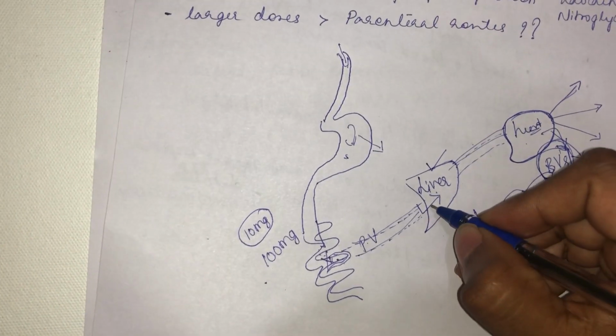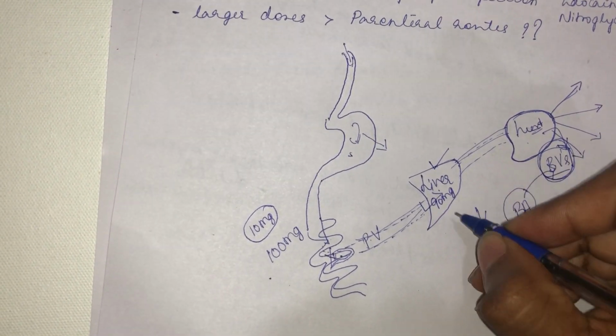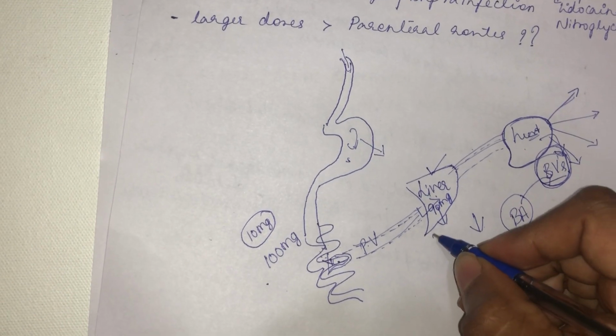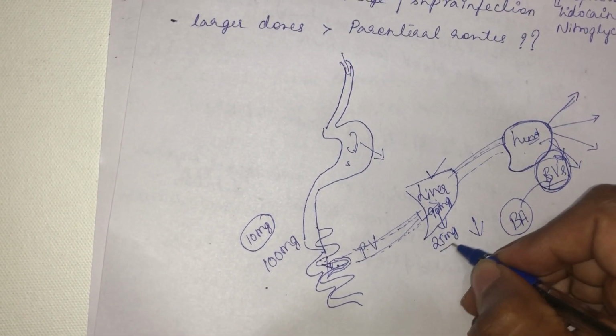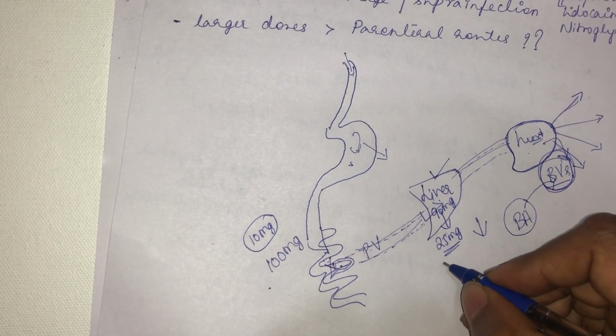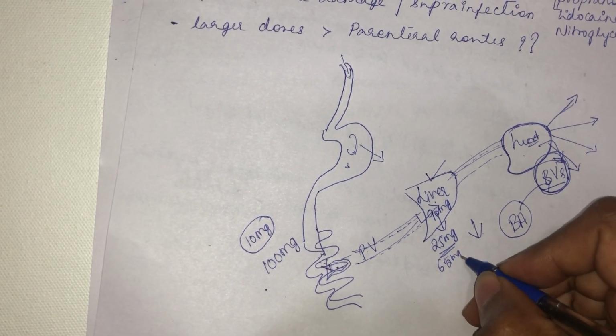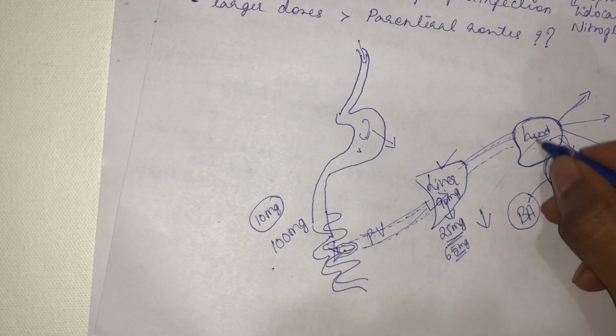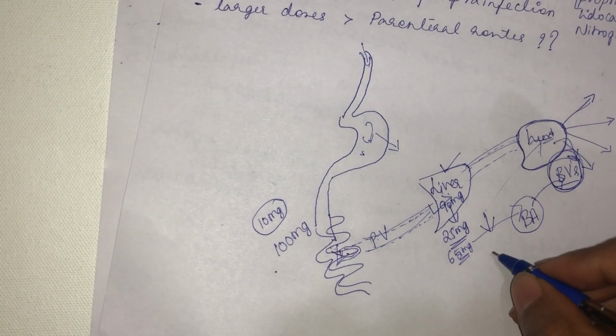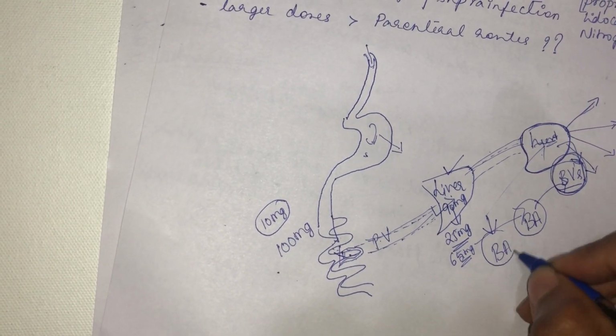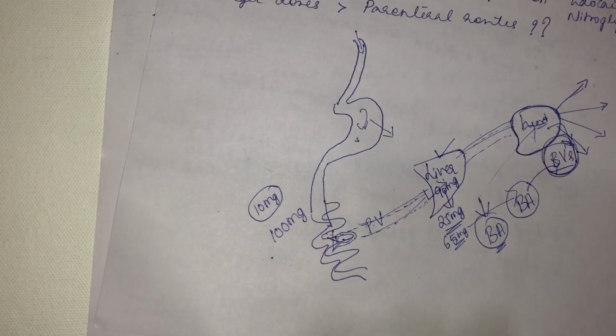Likewise, 90 mg of drug reaches the liver. In the liver there are chances that some 25 mg of drug will be metabolized. So the remaining will be 65 mg. That 65 mg will enter the heart, it will enter the blood circulation. That's why the bioavailability of a drug is less in oral route of drug administration.